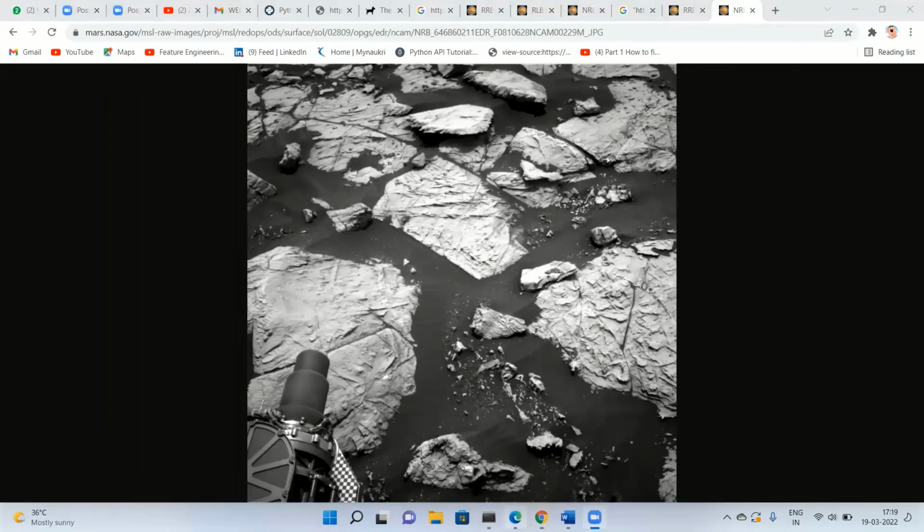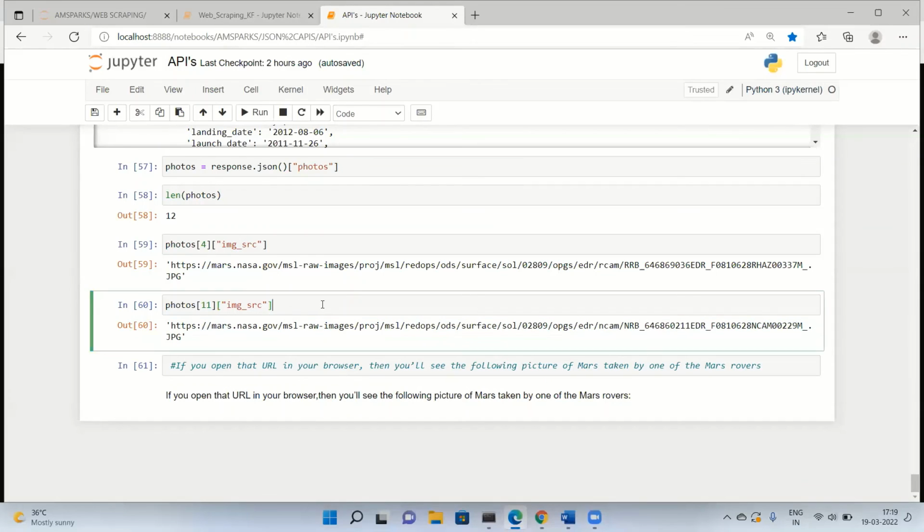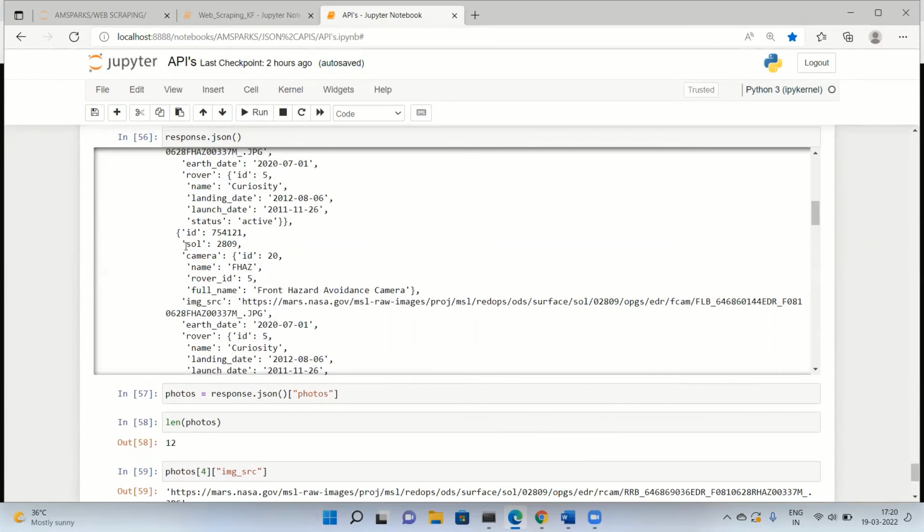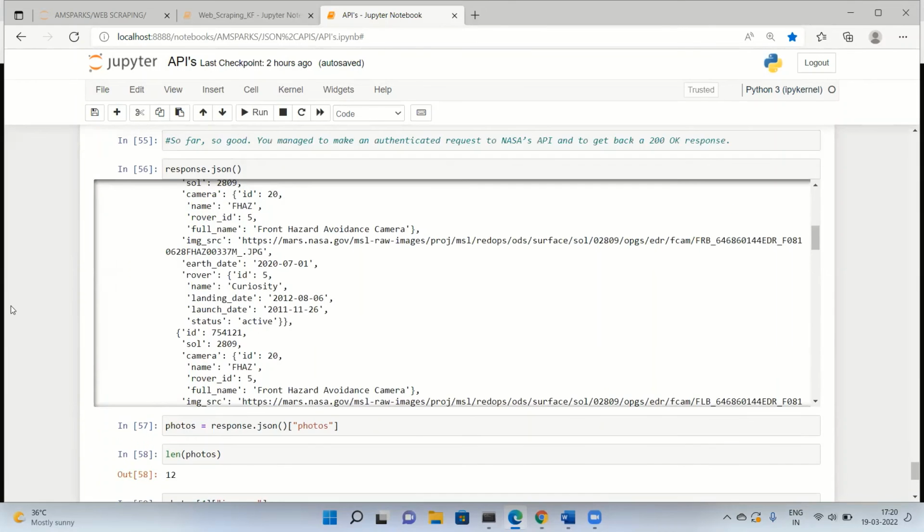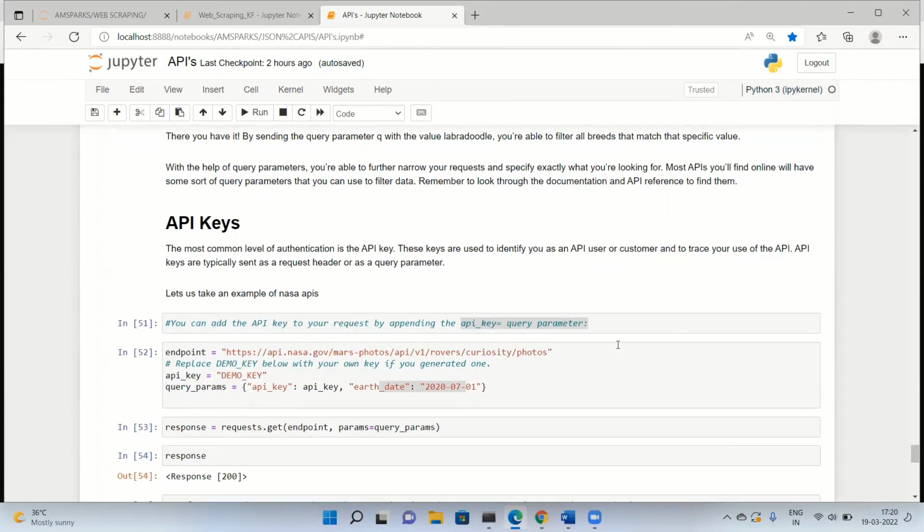So that's how APIs are used. You just have to copy paste this link and open it in your browser, and then you'll be able to see it. Sometimes all these details will not be available on public APIs. For that, you have to have API keys. So this is where API keys are used.